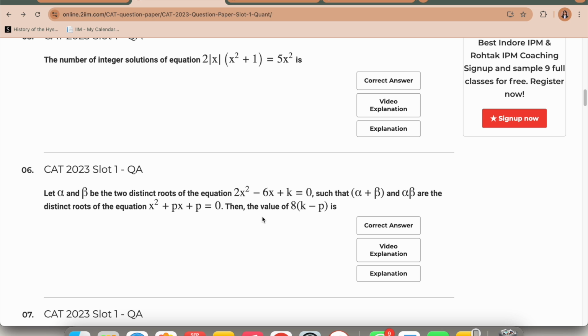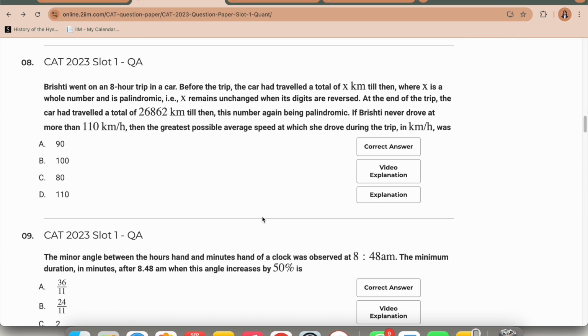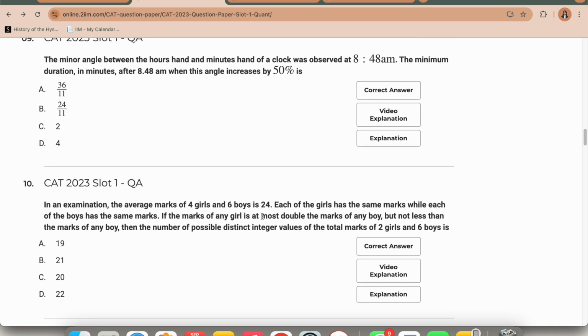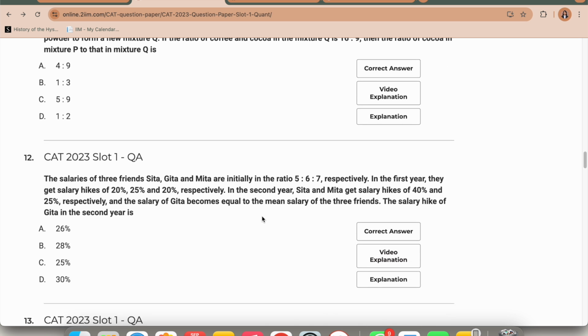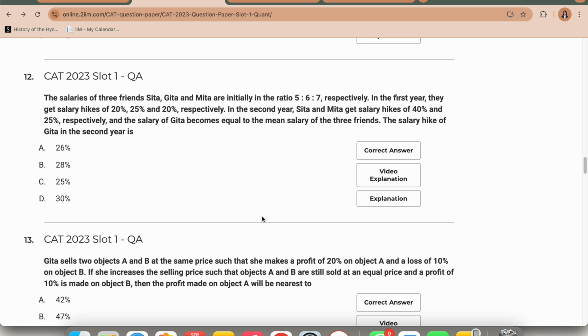Alpha, beta, blah, blah, blah. I don't think I can do this question. चलो. Next question. Minus 2 is one of the roots. I'm not doing this question. 8-hour trip. ये लंबा लग रहा है, so I'm going to chuck it for now. But I might come back to it later. In an examination, wherever they're saying the possible integer values, I chuck those questions because these possible वाले questions are very tricky. Okay, now let's do 12.